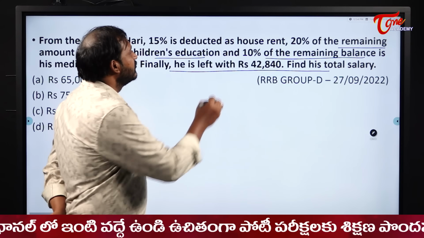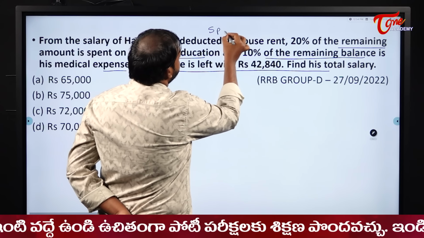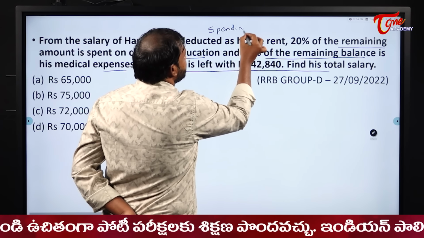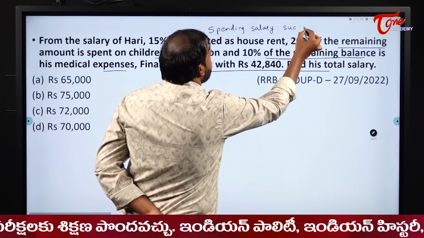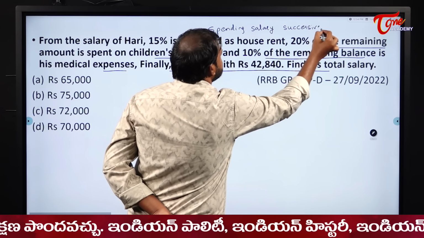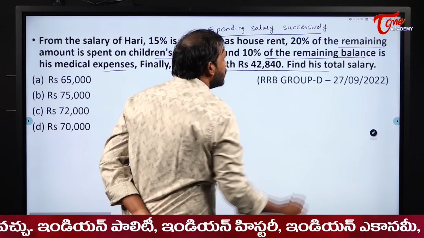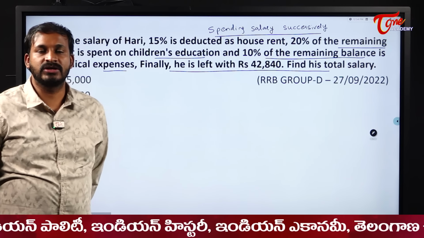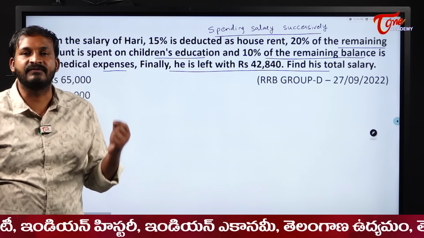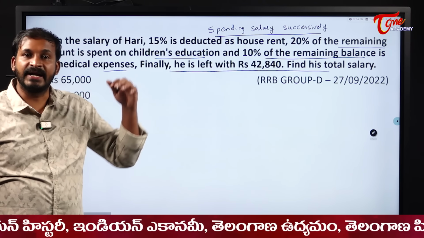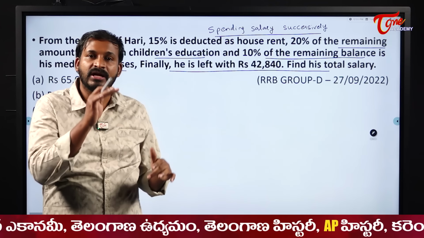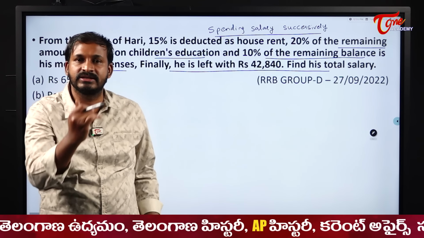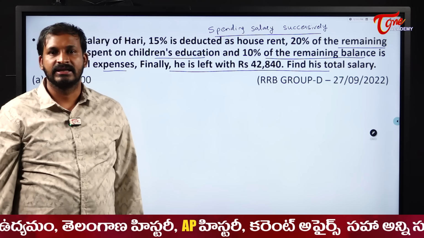He is spending his salary successively. That means here we are going to use the concept of successive percentage or effective percentage. Spending means what? From his salary deducting, right? Each and everything. So effectively or successively the salary is decreasing.